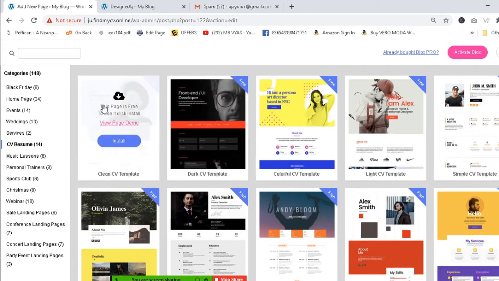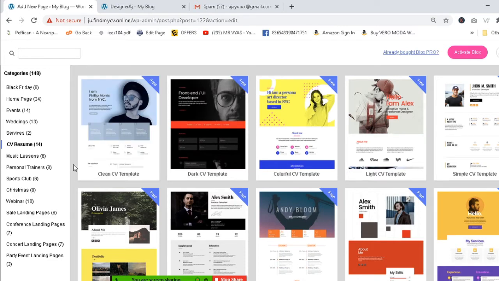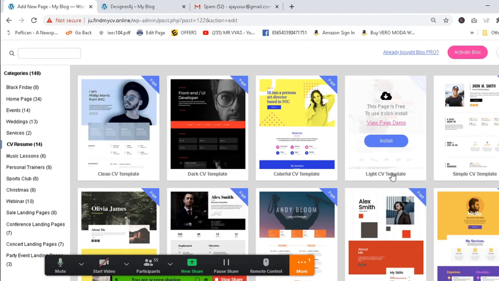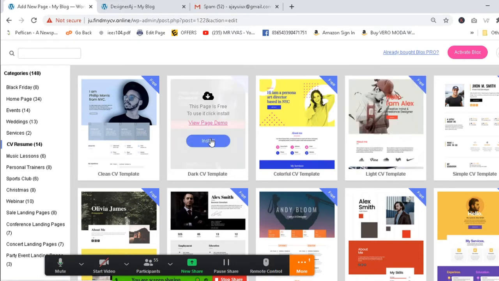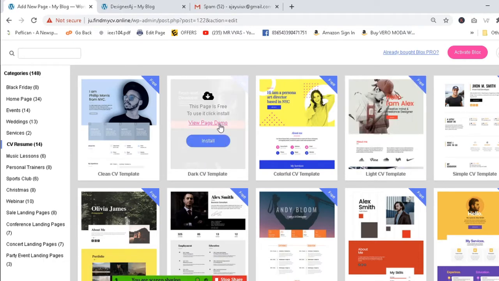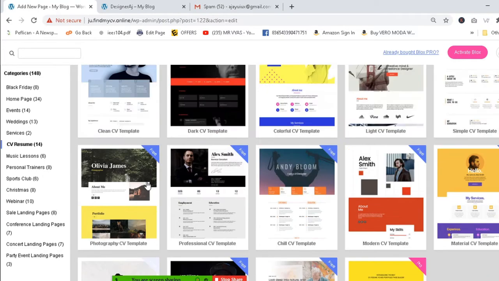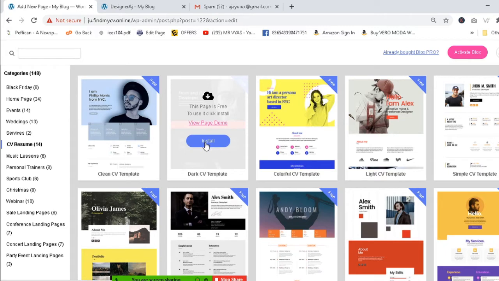In the last session I selected this one. If you want to select another one, you can select it very easily. So let's select something interesting today. Let's select this one, install Black. This free theme you can use for your work.